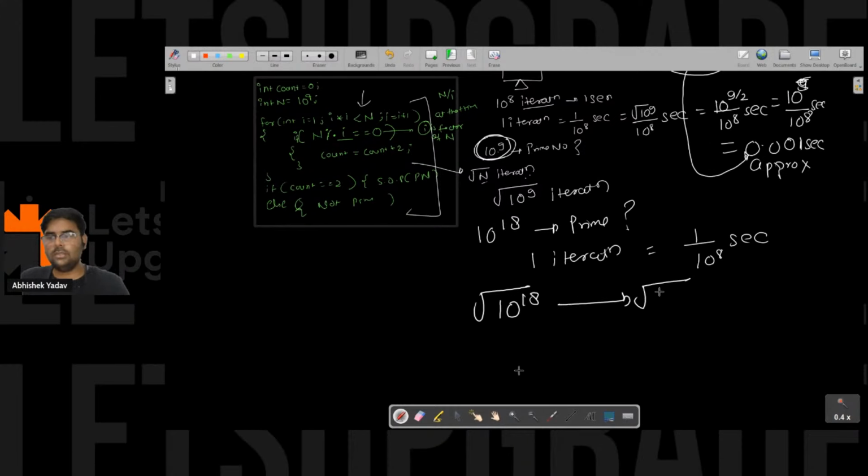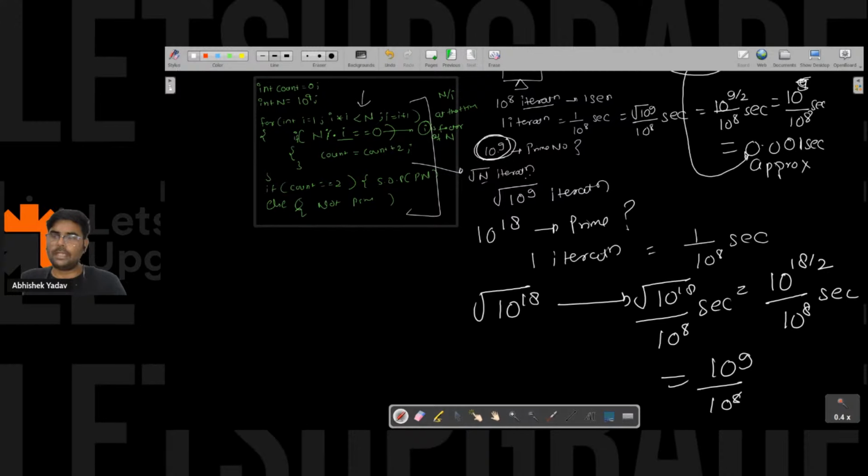That will be equal to square root of 10 to the power 18 upon 10 to the power 8 second. That will be equal to 10 to the power 18 divided by 2 upon 10 to the power 8 second. That will be equal to 10 to the power 9 upon 10 to the power 8 second. That will be equal to 10 seconds.